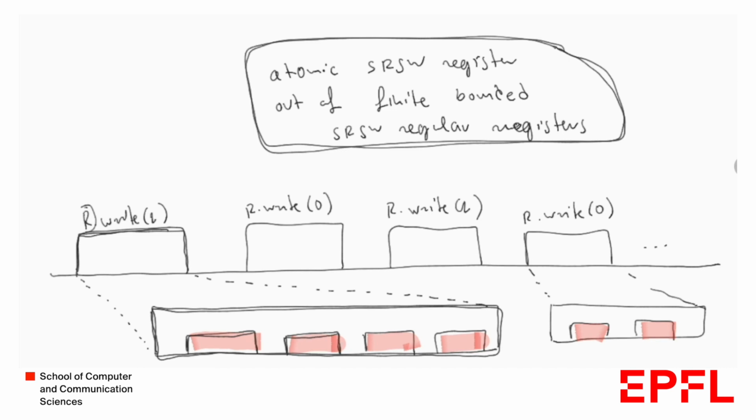What we're going to see is that this write operation performs writes as well to the underlying base registers. So we're going to have some write operations here, here, here, and here, let's say, that are to the underlying regular registers that our construction works with. Similarly, if we take another write here, the one that writes 0, and we look into it, we again will see some writes, maybe a different number of writes, that again write to those underlying base registers.